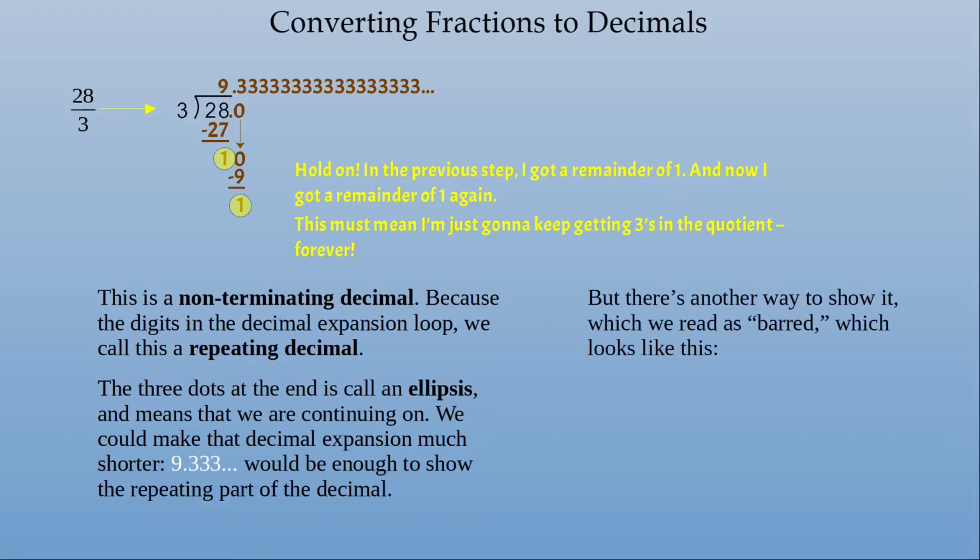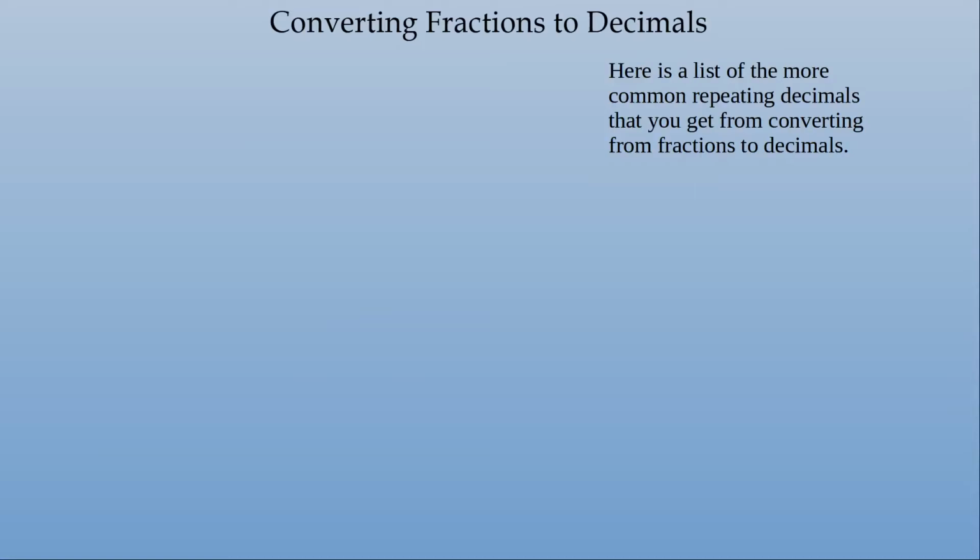But there's another way to show it, which we read as "barred," which looks like this. We put a little line over the 3 because the 3 is the part that's repeating, and we read this as 9.3 repeating, or the way that I prefer to say it is 9.bar3. So here is a list of the more common repeating decimals that you get from converting from fractions to decimals. We're going to try to find some patterns.